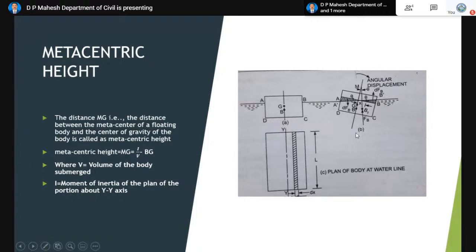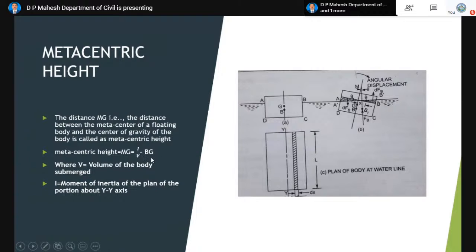In order to find the metacentric height, there is an equation. This is the final equation of the metacentric height. MG, the distance between the metacenter and the center of gravity, is equal to the moment of inertia divided by the volume of the submerged portion, minus BG, where I_y is the moment of inertia of the plan of the body about the y axis.